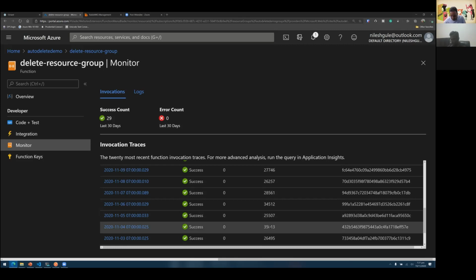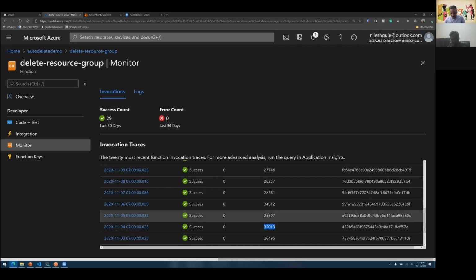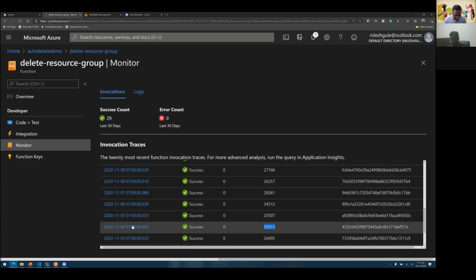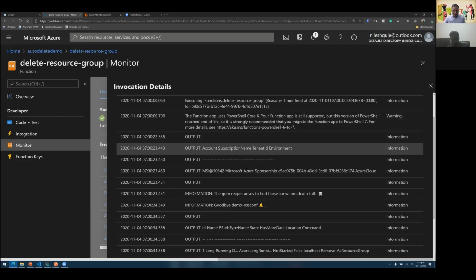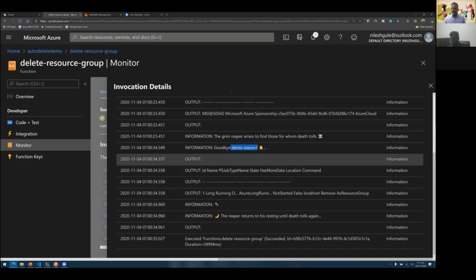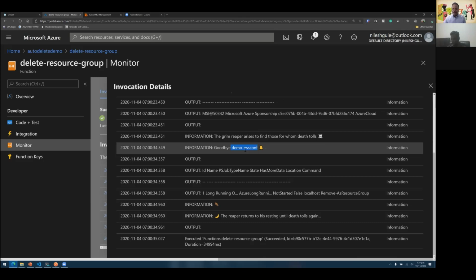Here we can see that this ran for slightly longer. Instead of finishing in less than 30 milliseconds, it took about 35 milliseconds. And here we can see that it found a resource group named demo-ossconf and it has gone and deleted that.